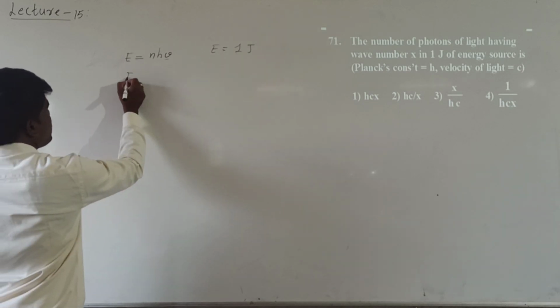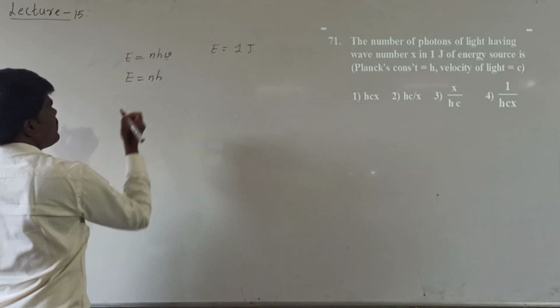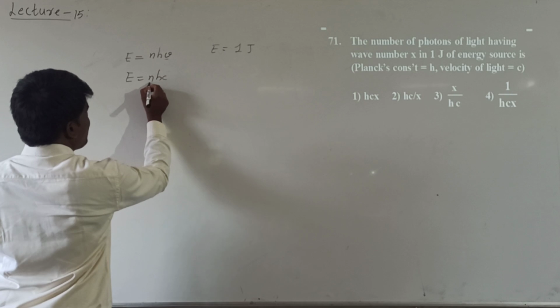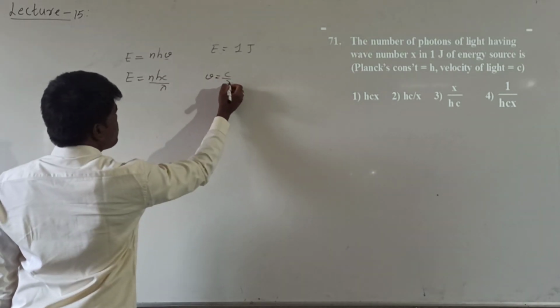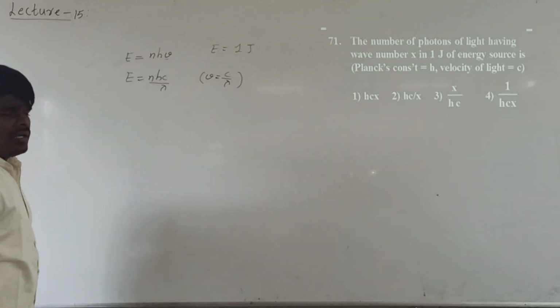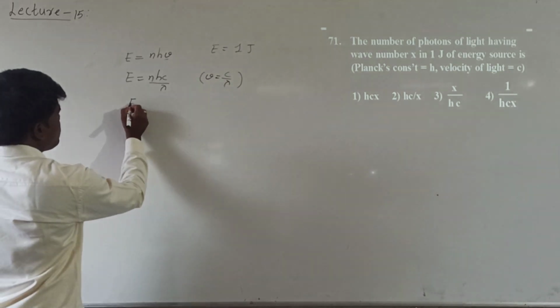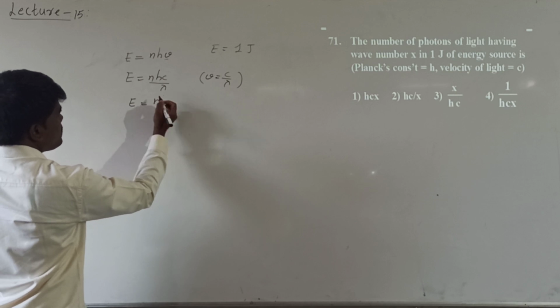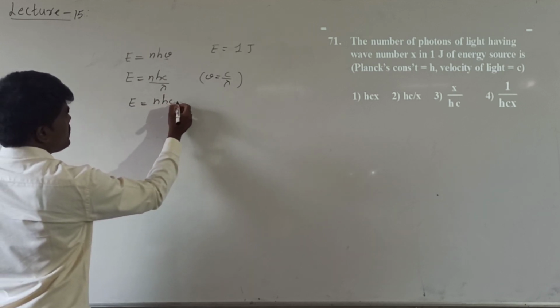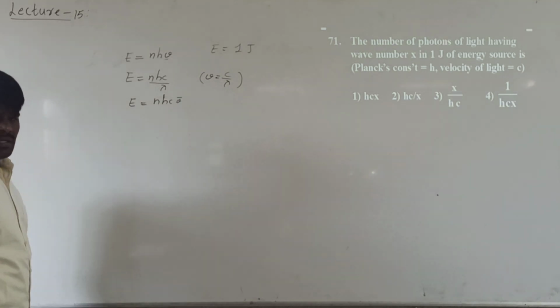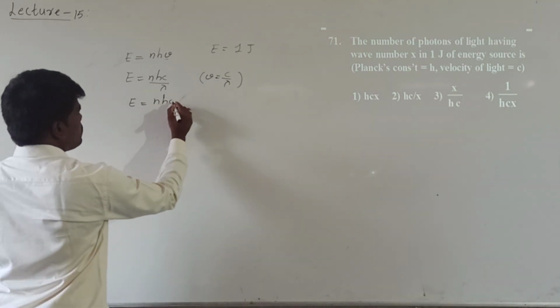Now from this, what can we write? E is equal to N h c by lambda, since we know that nu is equal to c by lambda. Now what can I write this as? E equals N h c nu bar. What is nu bar here?